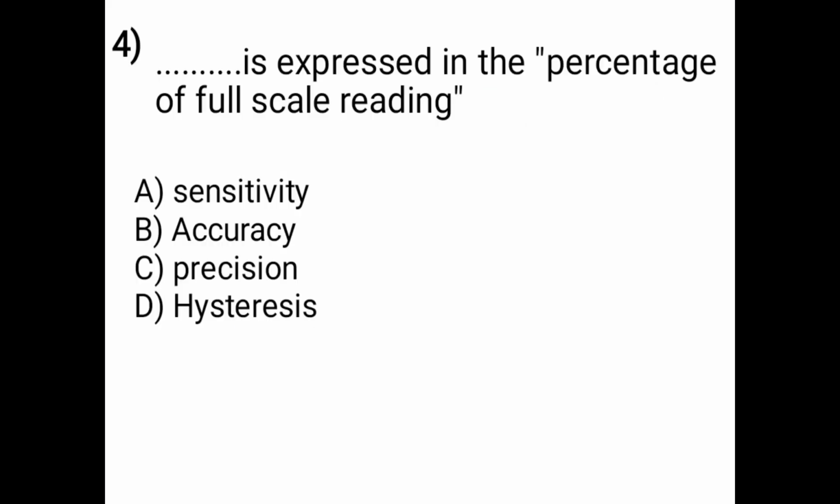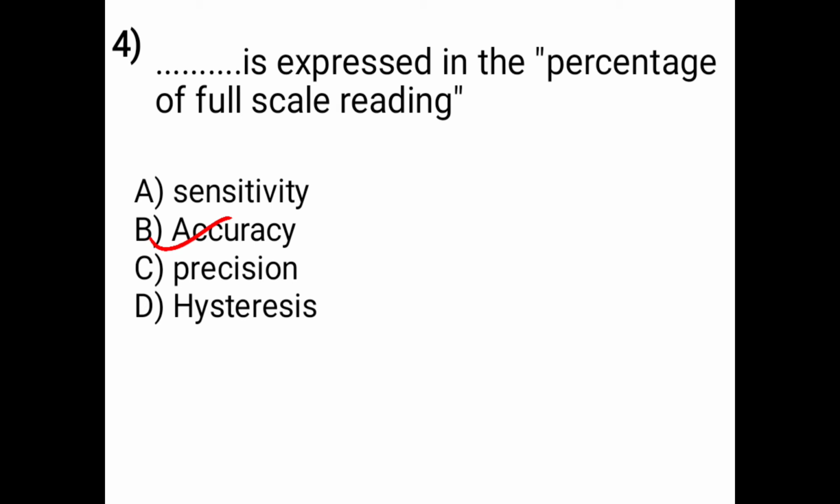So the next question is, what is expressed in the percentage of full scale reading? Options are: A is sensitivity, B is accuracy, C is precision, D is hysteresis. So the correct answer is option B, accuracy. Means accuracy is expressed in the percentage of full scale reading. Option B is correct answer.